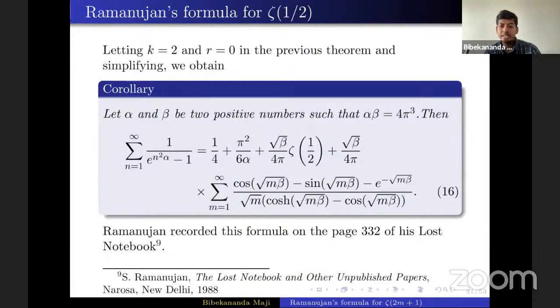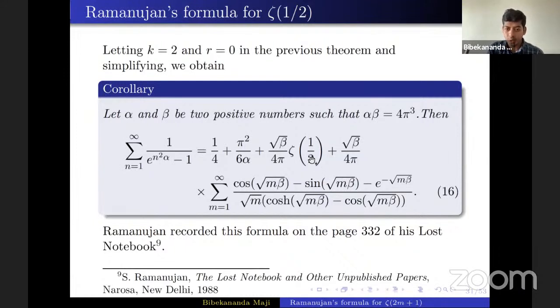Now, one may wonder what is the importance of this kind of series. If we recall Euler's formula for zeta 2m, that identity immediately tells us that all even zeta values are transcendental. One may ask the same question, whether zeta half is algebraic or transcendental. I think it is still not known.